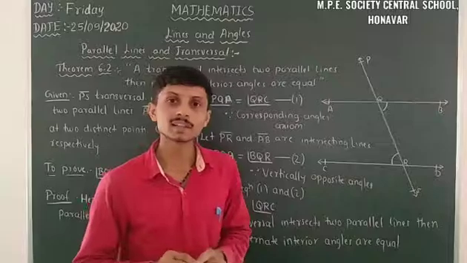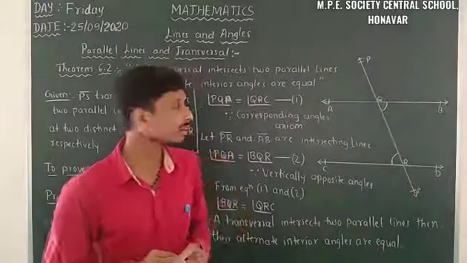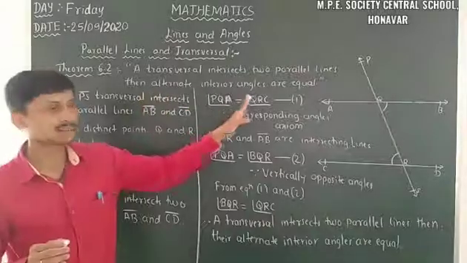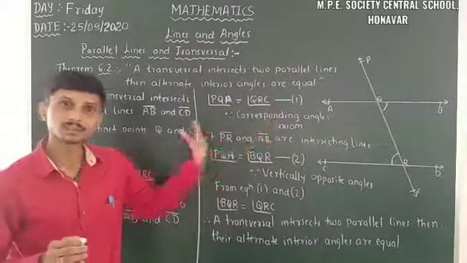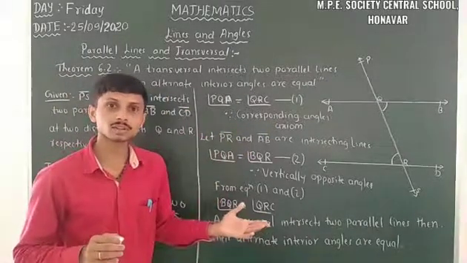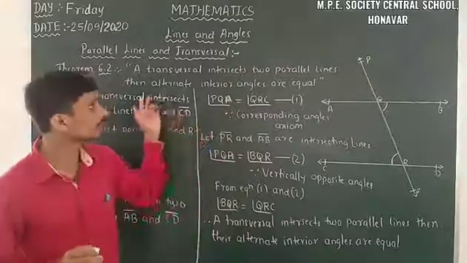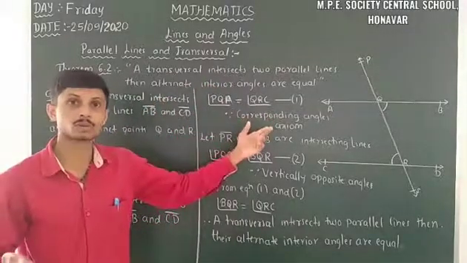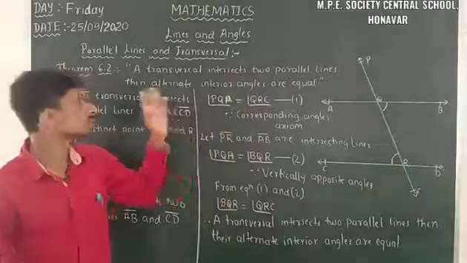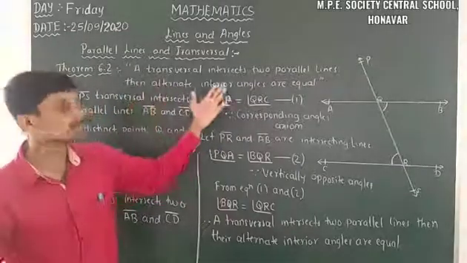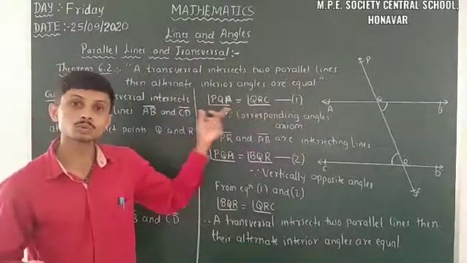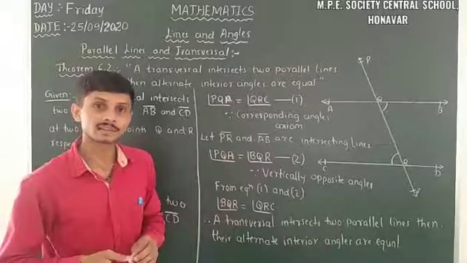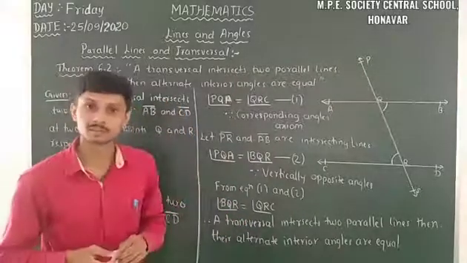So let us take the converse of this theorem. Here, a transversal intersects two parallel lines, then alternate interior angles are equal. Now we take the converse: when a transversal intersects two lines, not knowing whether they are parallel, and their alternate interior angles are equal, then those two lines are parallel. So let us take theorem 6.3.